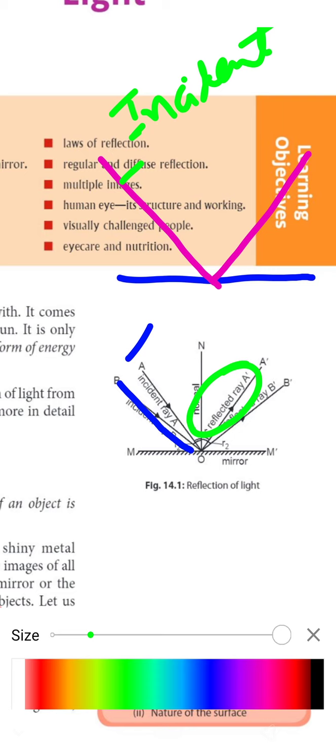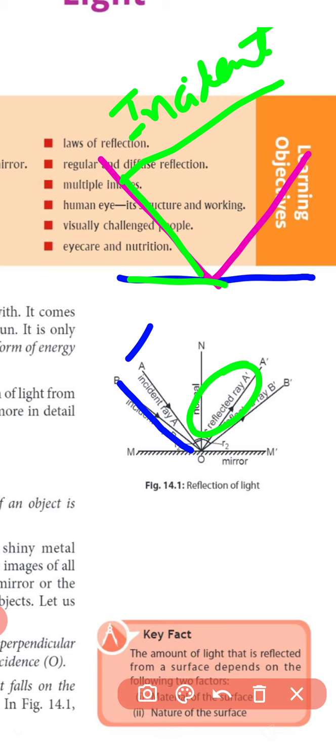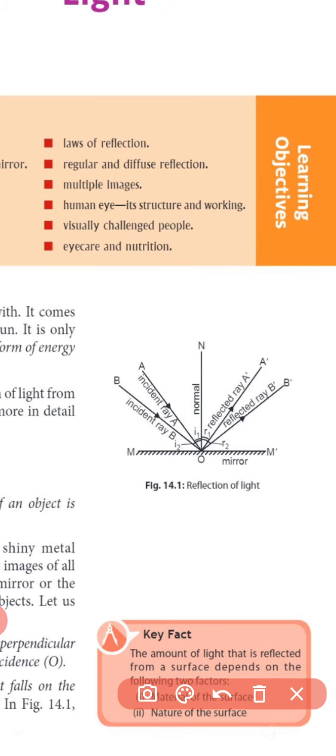Okay, or simply you can say that the ray of light that gets reflected from the mirror is called the reflected ray, and that which is incident on the mirror is called the incident ray. Okay, next is one more line in between them, that is the normal ray. So what is a normal ray? The ray that is in between the incident ray and the reflected ray is called the normal ray. Okay, what is the normal ray? That ray which is present in between the incident and the reflected ray is called the normal ray.